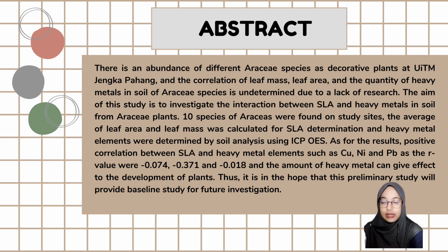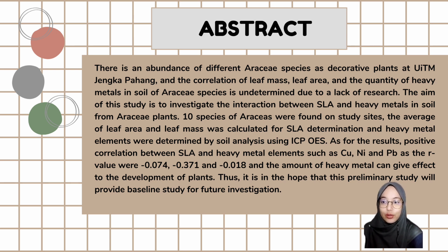The aim of the study is to investigate the interaction between specific leaf area (SLA) and heavy metal in soil from Araceae plants. 10 species of Araceae were found on study sites. The average of leaf area and leaf mass was calculated for SLA determination, and heavy metal elements were determined by soil analysis using ICP-OES.